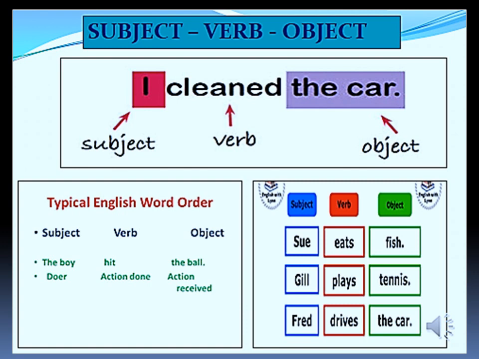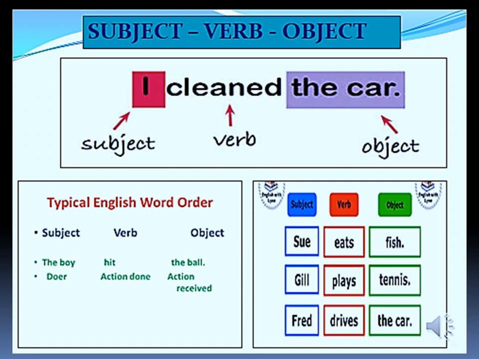So, what is the subject? Subject is the doer of the action. Who is doing the action? That is called subject. So, who is doing the cleaning part? I. So, I is the subject. What is object? Object, the car. So, object is the receiver of the action.